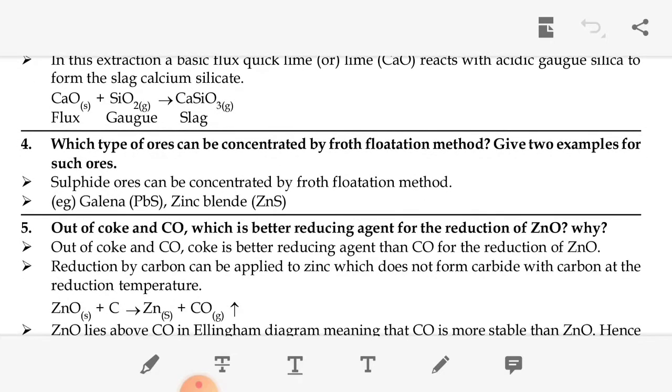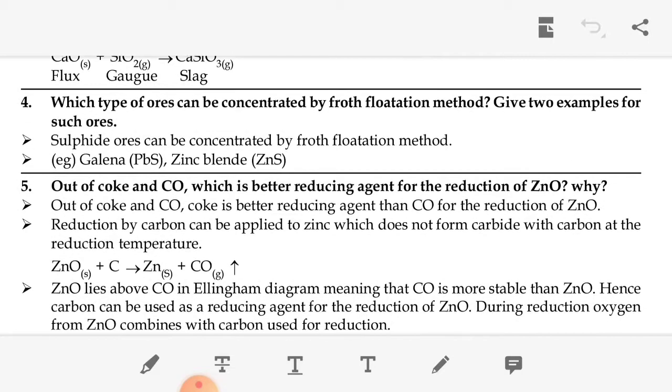Then the fourth question: which type of ores can be concentrated by the froth flotation method? Give two examples of such ores. Sulfide ores can be concentrated by the froth flotation method. Examples are galena, the formula is PbS, lead sulfide, called galena. Then zinc sulfide, the formula is ZnS. Okay.